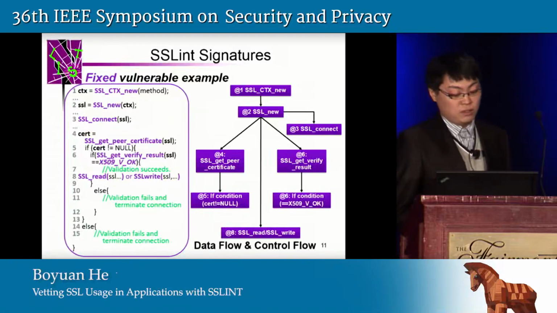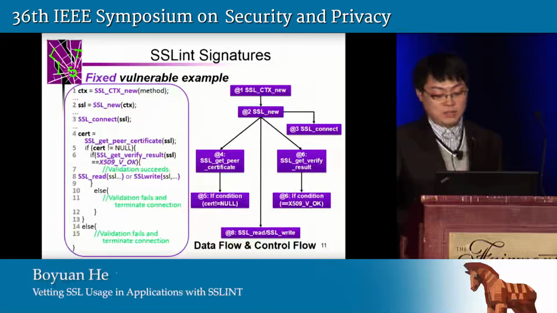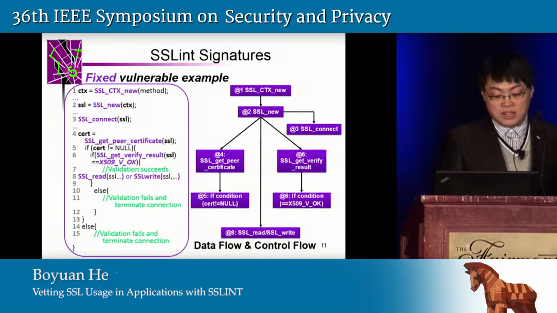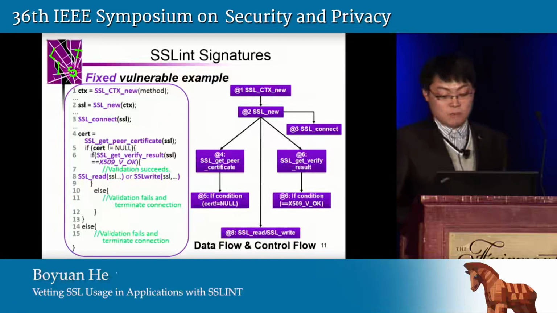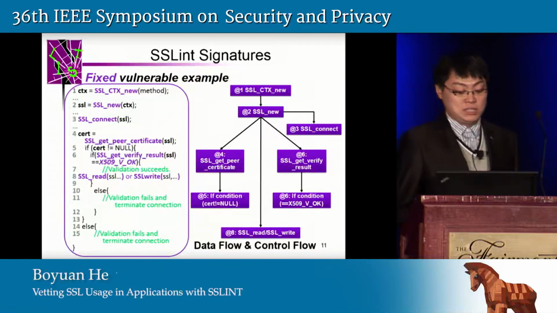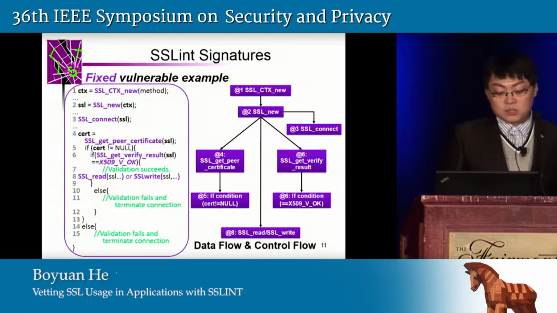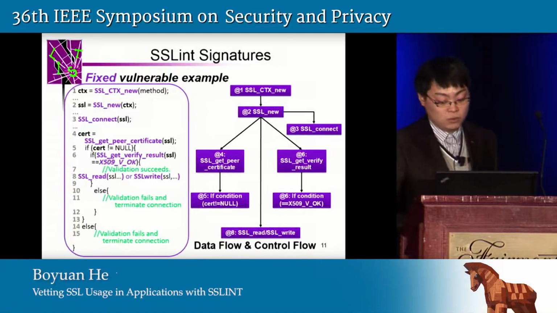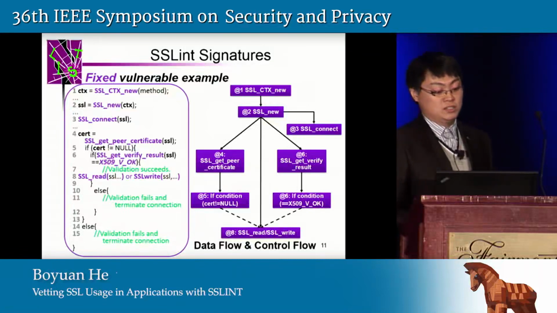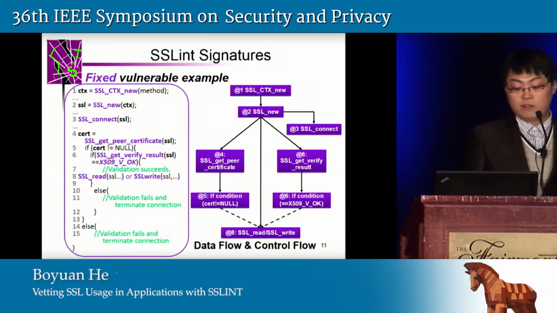In addition to this data flow, the control flows related to the SSL API usage also need to be modeled in the signature. For example, the SSL read and SSL write APIs, at line 8 on the left, are two main APIs used by developers to send and receive data over an SSL channel. So these two APIs should be called only after successful certificate validation. As a result, in this example, we also need to track this control flow from the two if conditions to the SSL read and SSL write, as you can see from the dotted arrow in this flow graph.